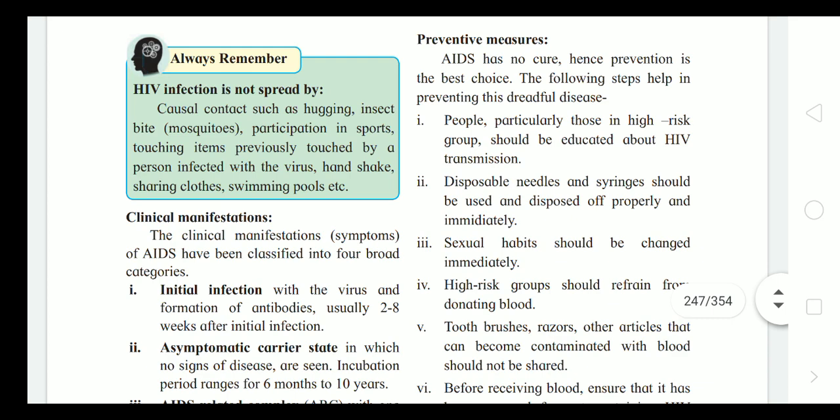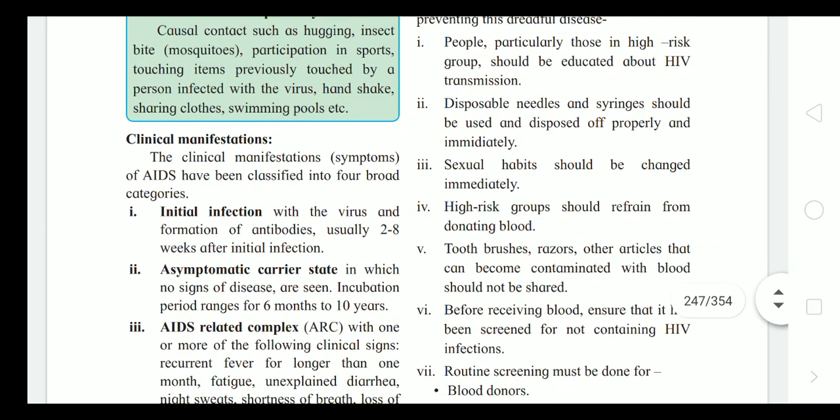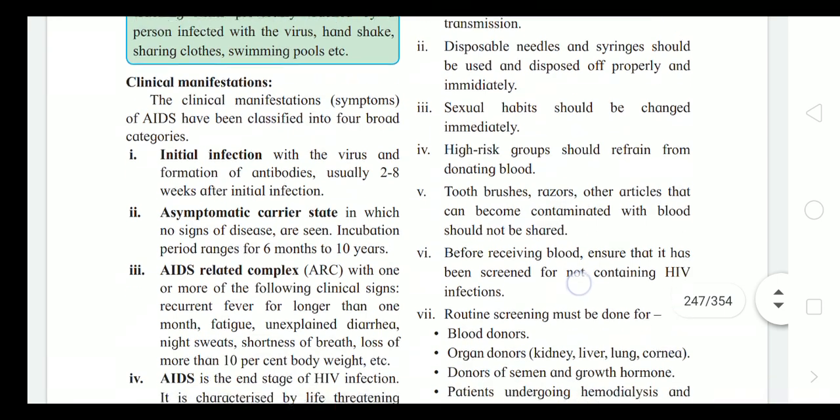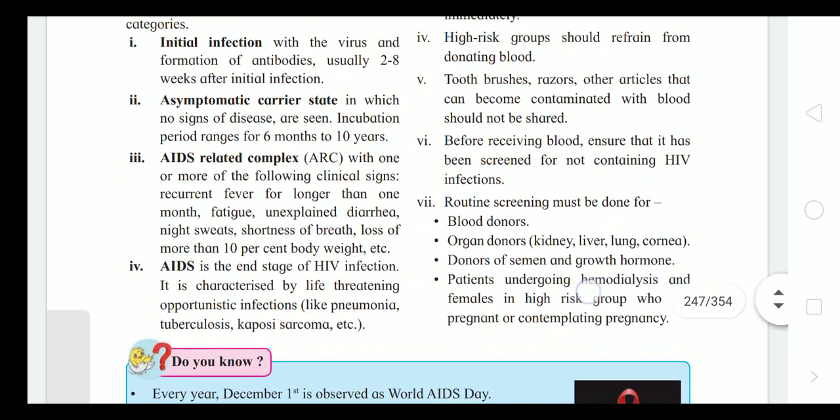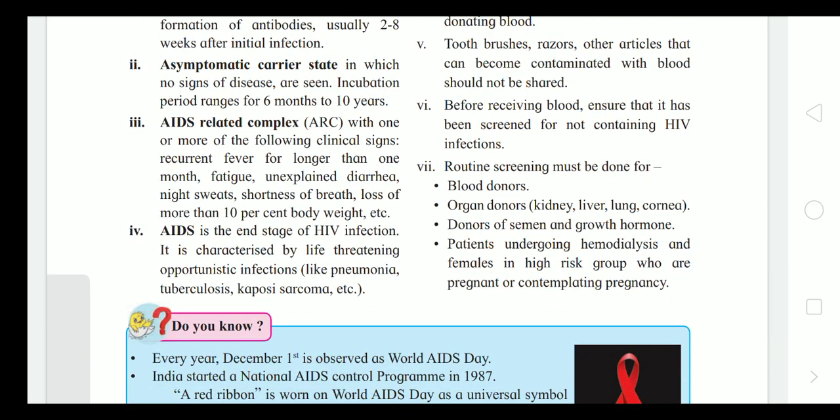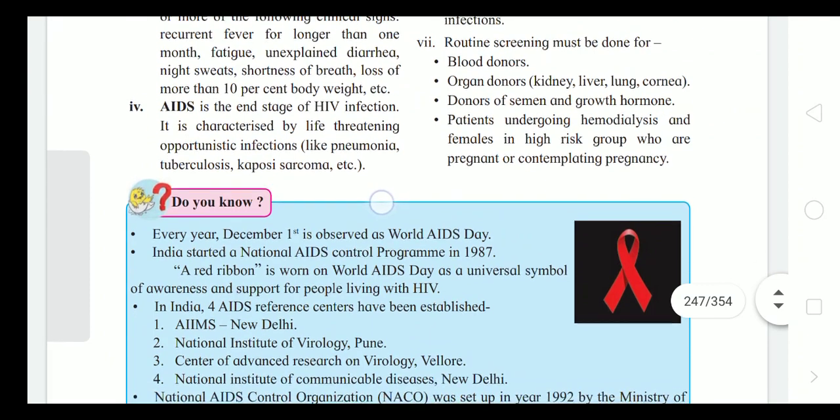Preventive measures. People, particularly those in high risk groups, should be educated about HIV transmission, like medical workers and also sex workers. Disposable needles and syringes should be used and disposed of properly and immediately. Sexual habits should be changed immediately, that means be honest with one partner. High risk groups should refrain from donating blood. Toothbrushes, razors and other articles that can become contaminated with blood should not be shared. Before receiving blood, ensure that it has been screened for HIV infection.